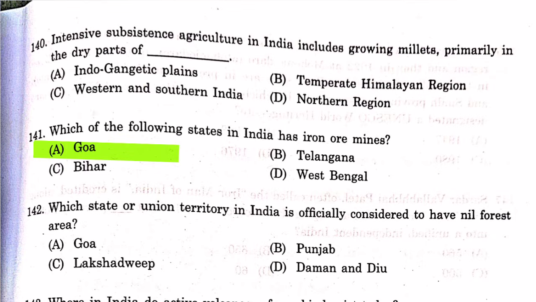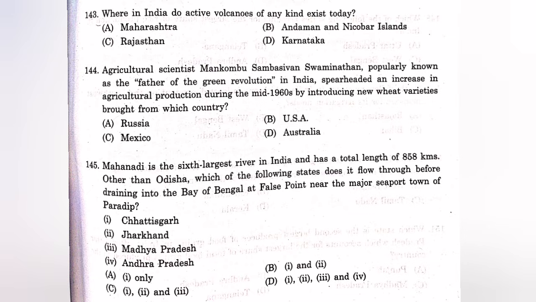Question number 142. Which state or union territory in India is officially considered to have nil forest area? The answer is D. Daman and Diu. Question number 143. Where in India do active volcanoes of any kind exist today? The answer is B. Andaman and Nicobar Island. Question number 144. Agricultural scientist Mankombu Sambasivan Swaminathan, popularly known as the father of the Green Revolution in India, spearheaded an increase in agricultural production during the mid-1960s by introducing new wheat varieties brought from which country? The answer is C. Mexico.